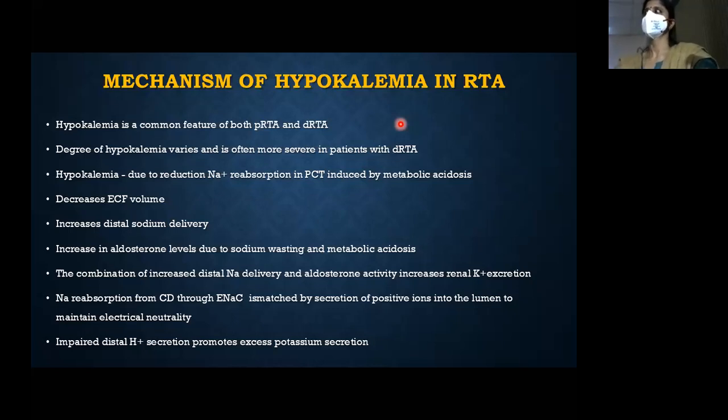Yeah, because you cannot secrete H plus and the lumen is electronegative. Lumen being increasingly electronegative, it actually pulls the potassium out from the cell. Okay, that is one of the reasons.